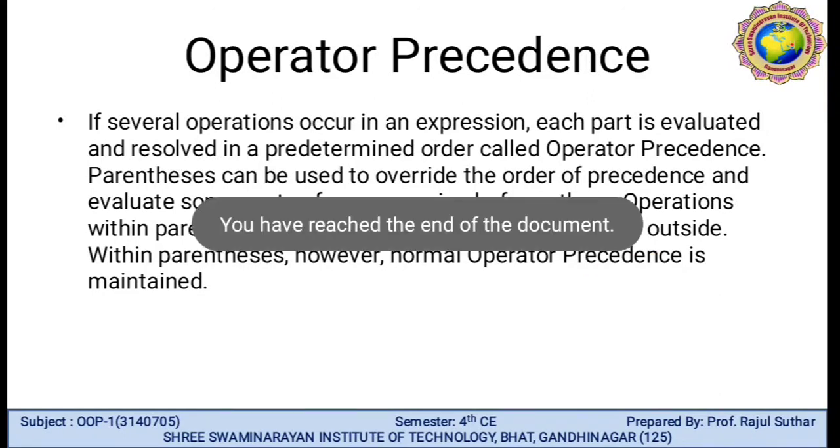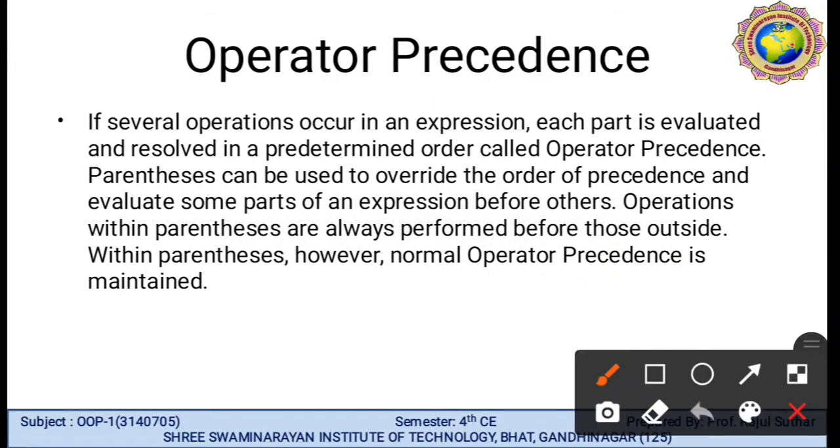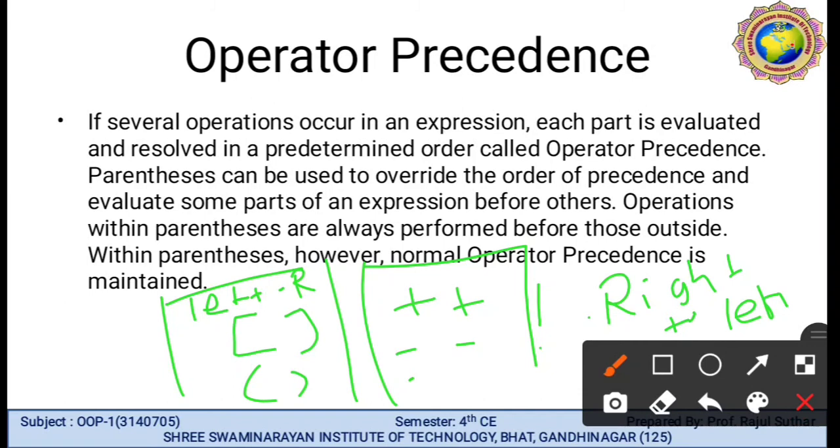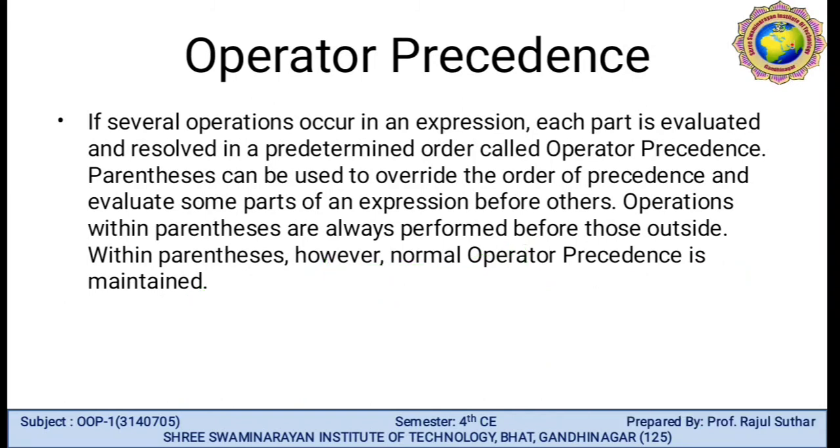But some of the operators, like here the round brackets, the double plus symbol, the minus minus symbol, the exclamation sign, all these operators are performed here. This one has precedence for operators that perform left to right, and this one is only used for right to left. So this is the direction of the operators.